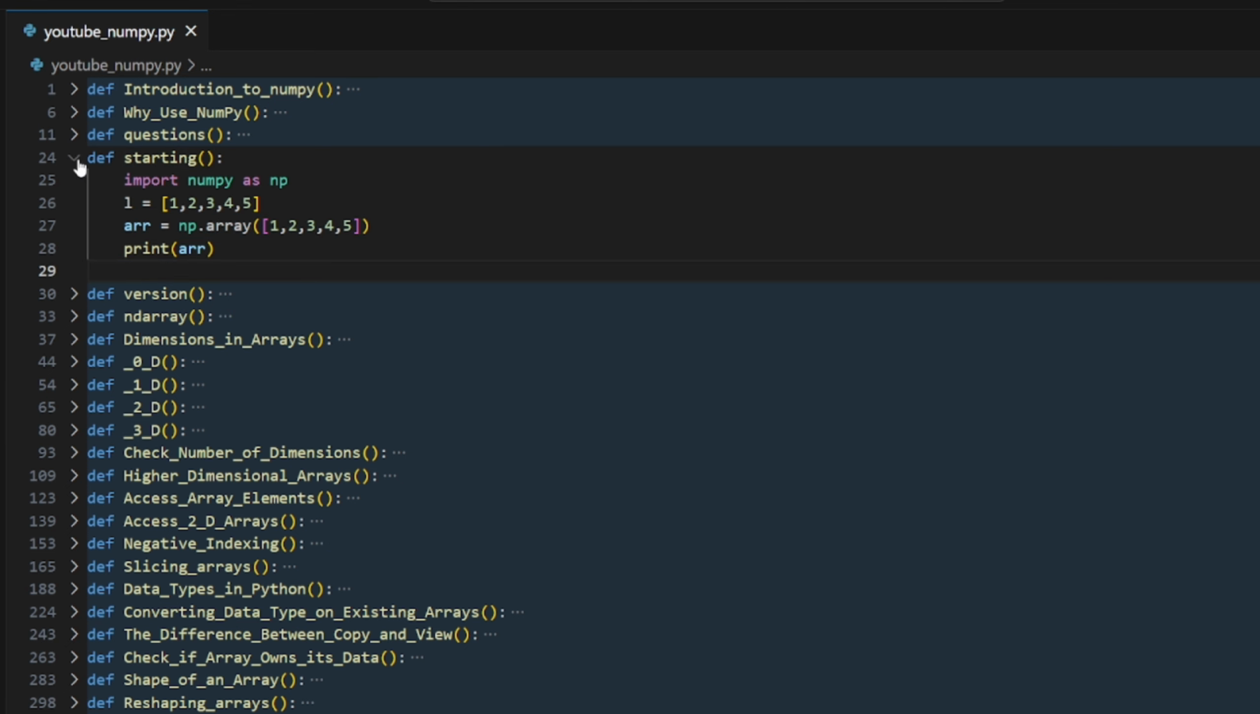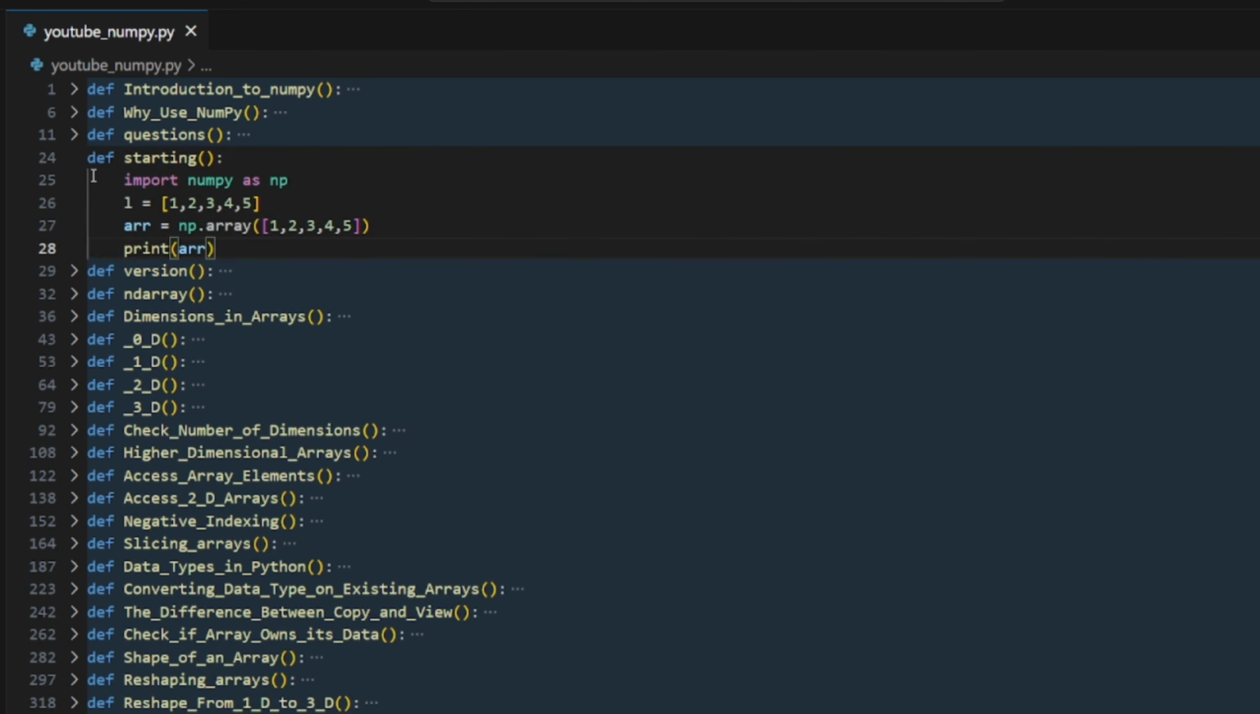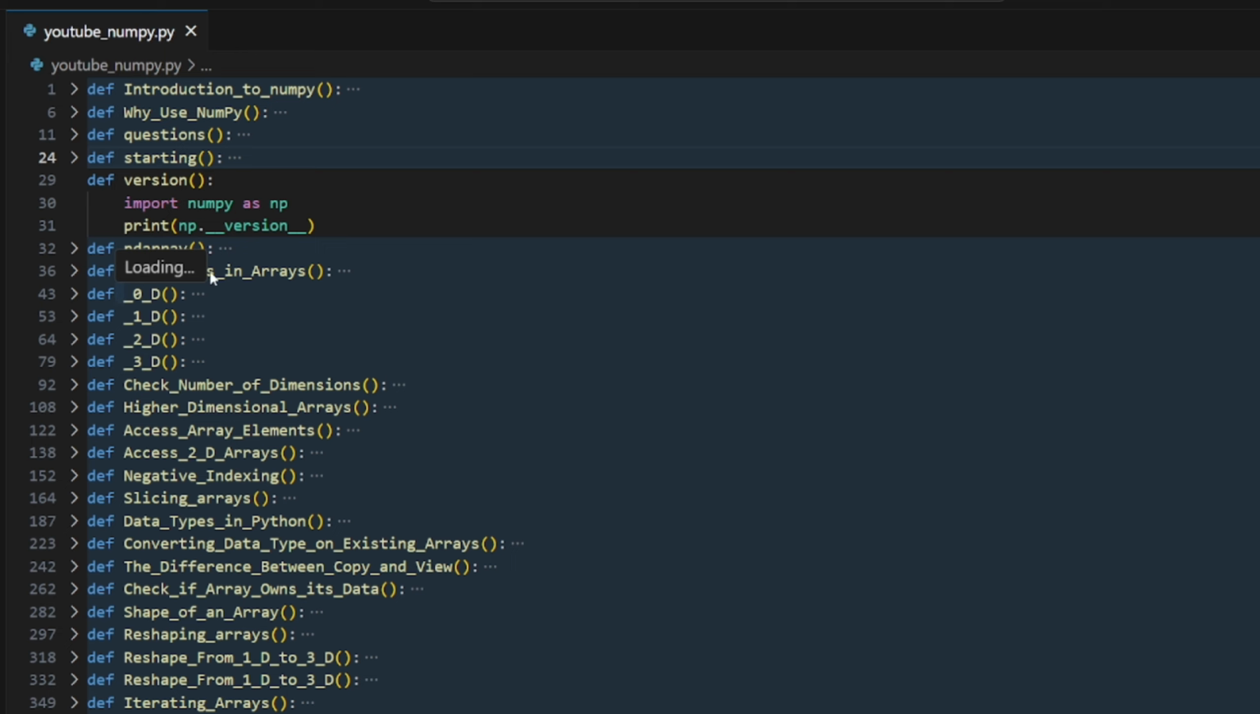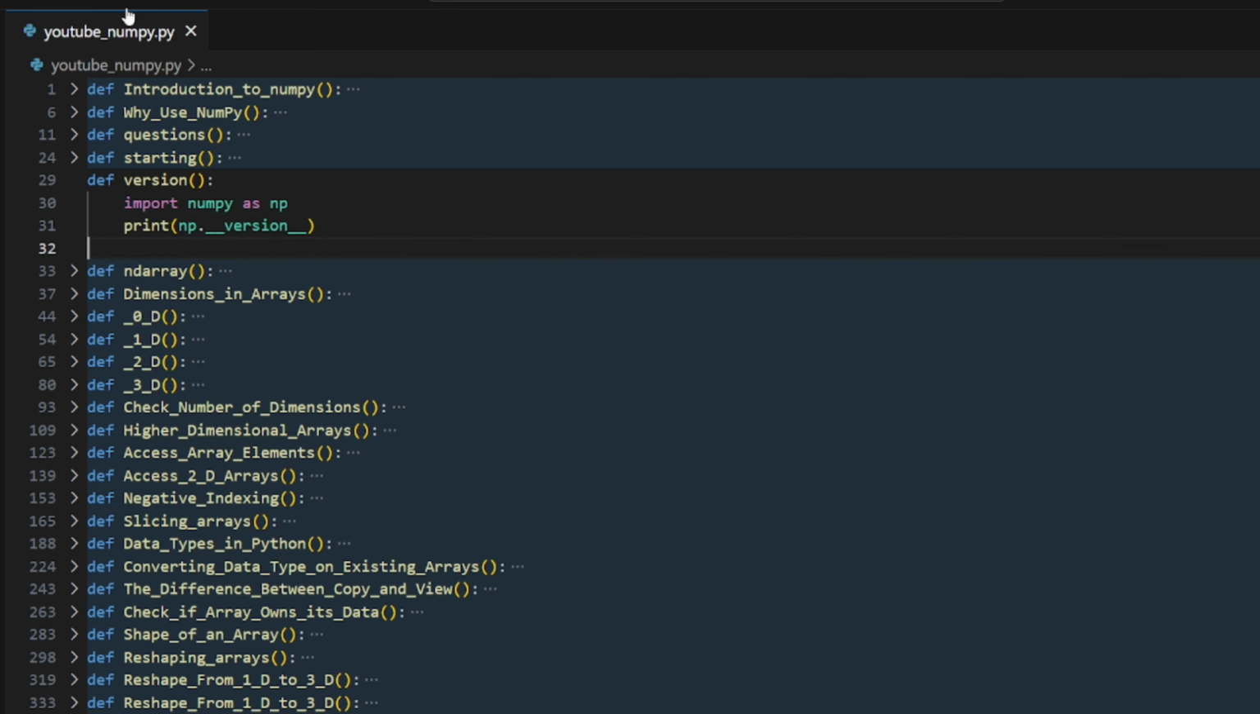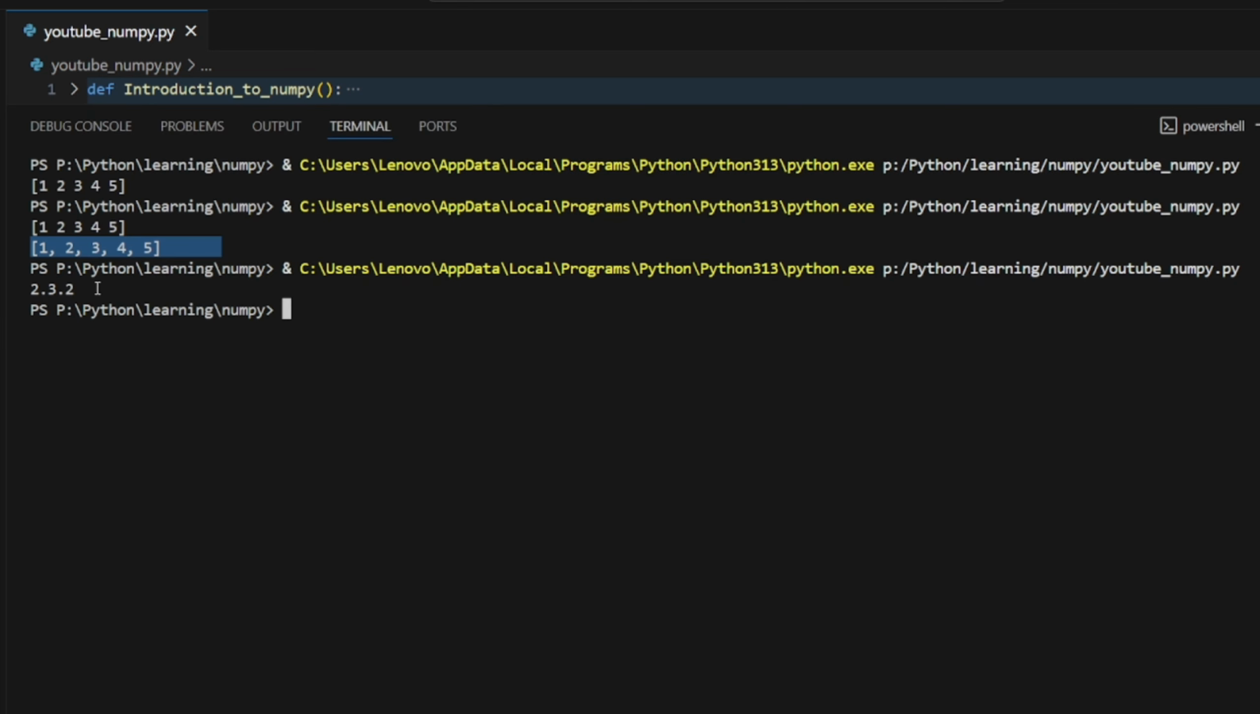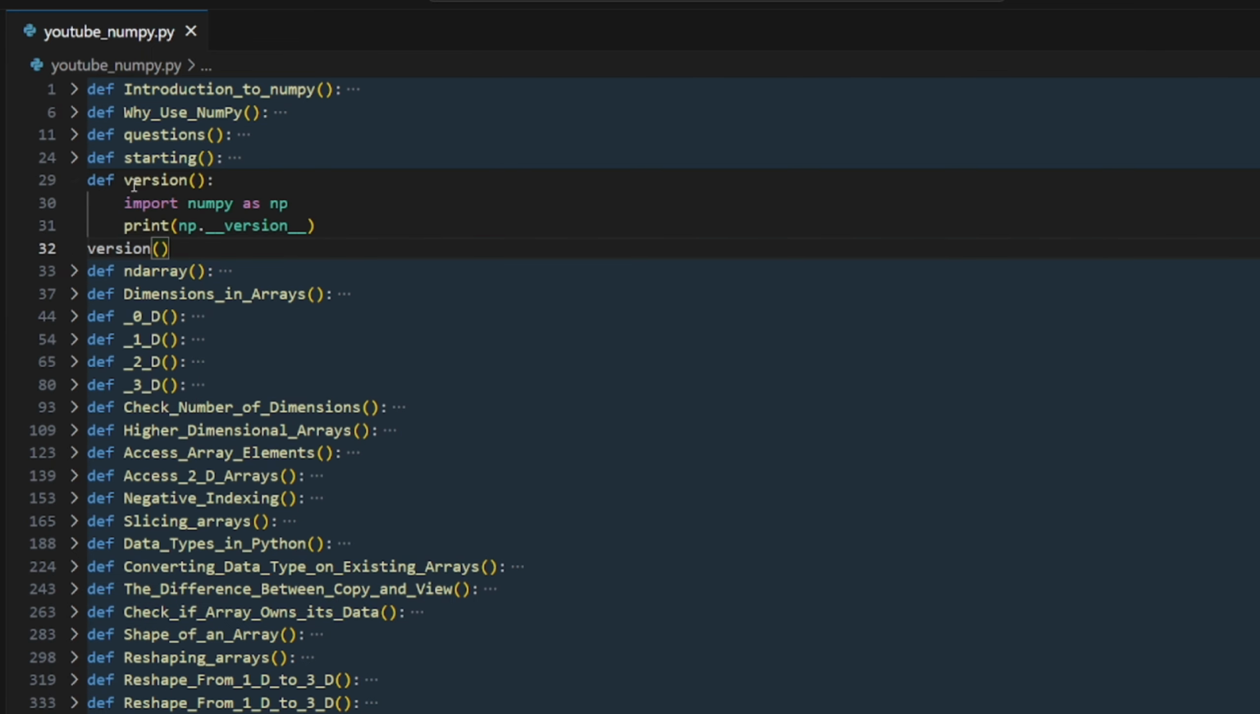Let's move on. The second one is version. How to print the version? Simply import numpy as np and print np.__version__. Run this, same thing, copy and paste. There's some syntax error, so yeah, okay, we have the version 2.3.2. Make sure you have this.